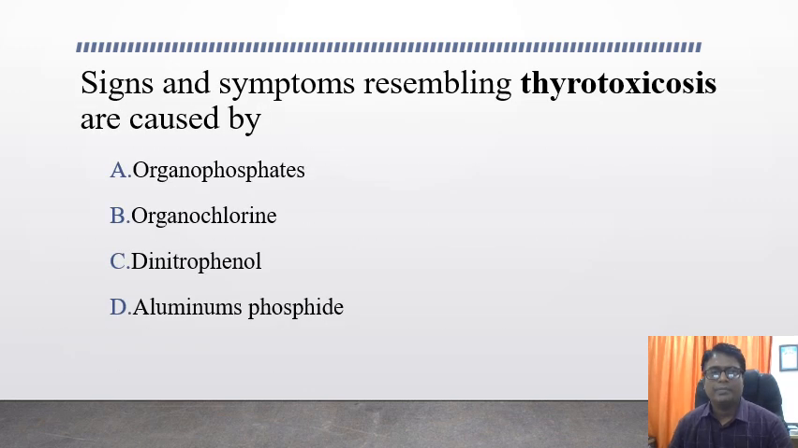Signs and symptoms resembling thyrotoxicosis are caused by, options are organophosphates, organochlorine, dinitrophenol, and aluminum phosphide. What will be the answer? The answer for this question is dinitrophenol. Dinitrophenol is associated with thyrotoxicosis.